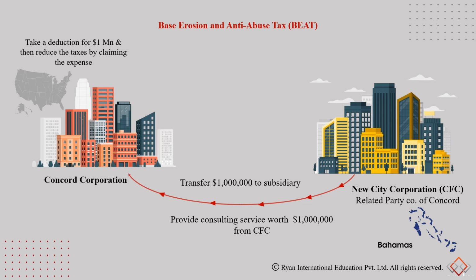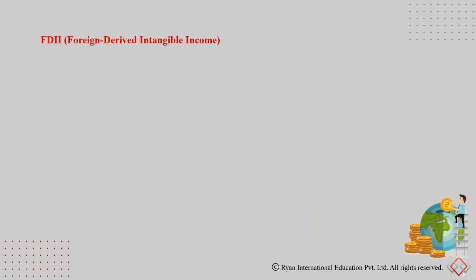They would have to recalculate, seeing this as a discretionary payment. Now this 1 million, if it is more than 3% of their total deductible expenses, they might come under the provision of BEAT tax.